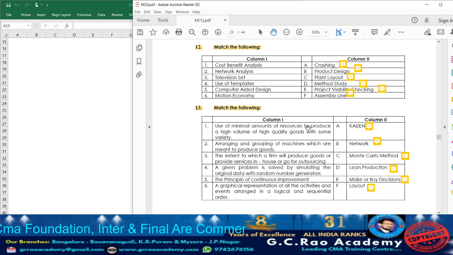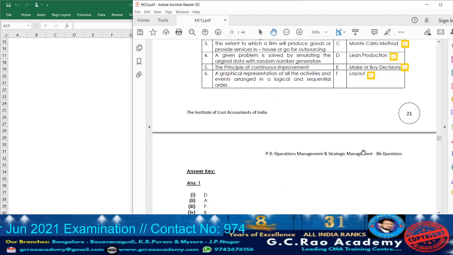So use of minimal amount of resources to produce high volume of high quality goods and some varieties, lean production. Arranging and grouping of machines which are meant to produce goods, layout. The extent to which a firm will produce goods or provide service in-house or go for outsourcing, make or buy decision. A given problem is solved by simulating the original data with random numbers, Monte Carlo method. Principle of continuous improvement, Kaizen. A graphical representation of all the activities of the project, network. So with that, question 13 is completed.